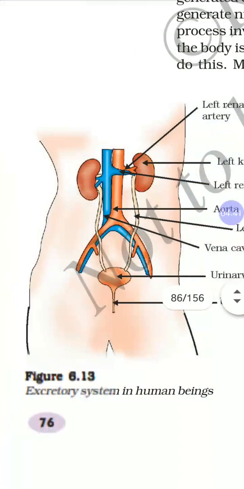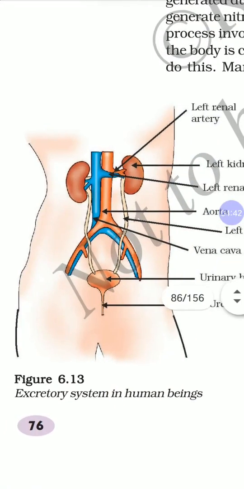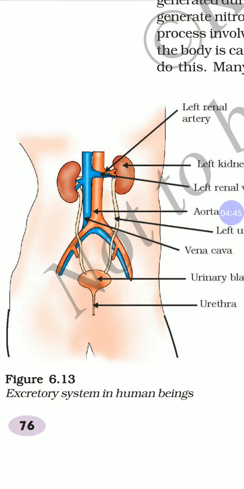Now coming here, how is urine formed? Urine is formed in the kidney, which passes through the ureter, is stored in the urinary bladder and comes out through the urethra. Once again, urine is formed in the kidney, flows through the ureter, is stored in the urinary bladder, and is released through the urethra.